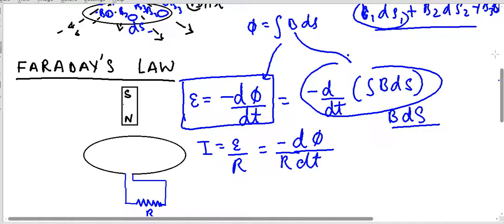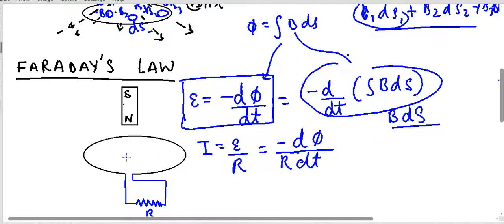One important question still remains: what will be the direction of current? Faraday's law says that if I change the flux, there will be an EMF induced, which will in turn induce a current. So what will be the direction of current? In this particular case the direction can be one of two possibilities: anti-clockwise, or clockwise, which is this direction.